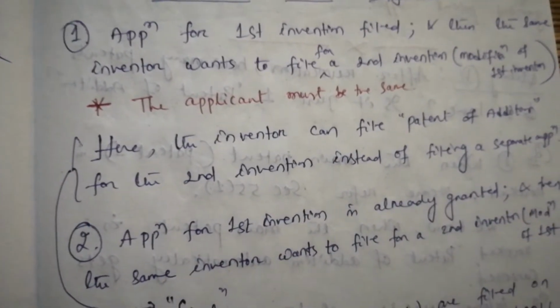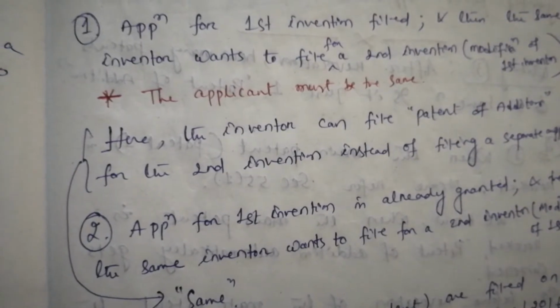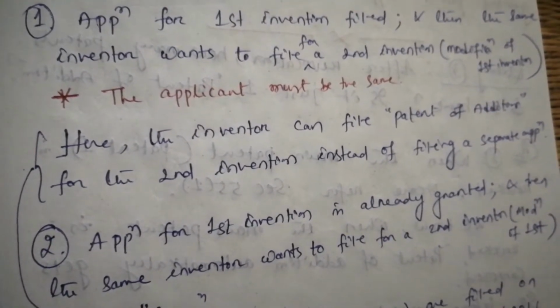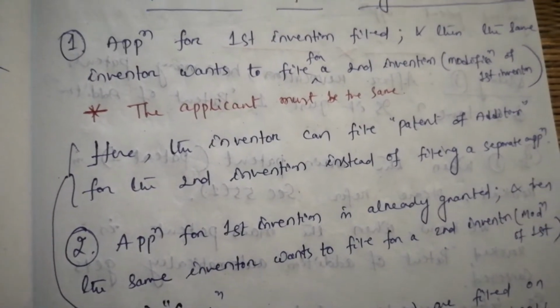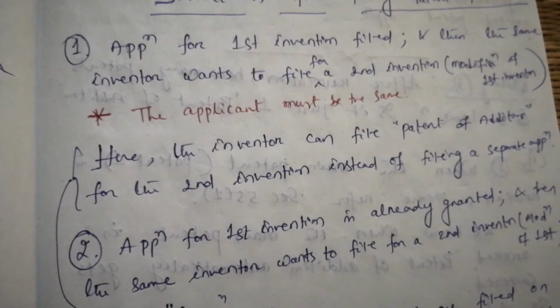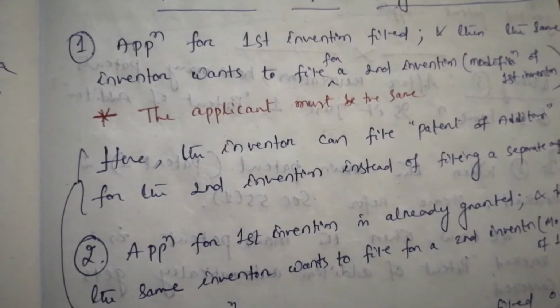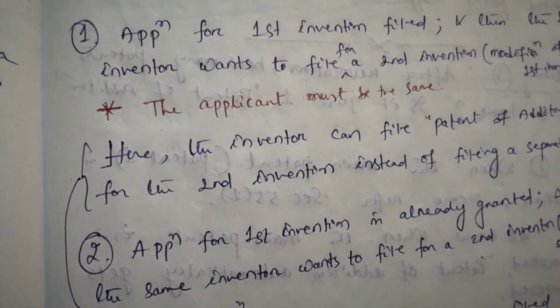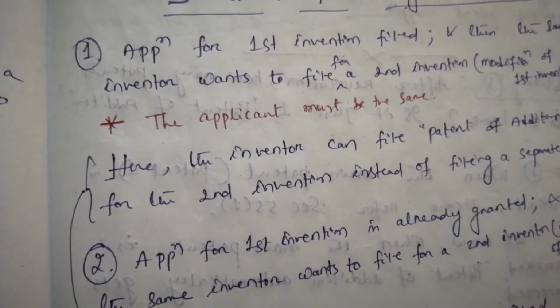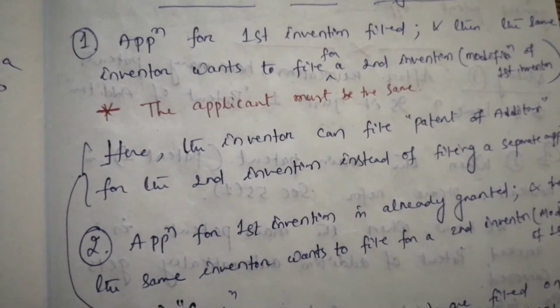Here the inventor can file patent of addition for the second invention instead of filing a separate application. You can relate one of the subsections of section 54 if you take a deep look into this statement. Okay, and that is homework for you.